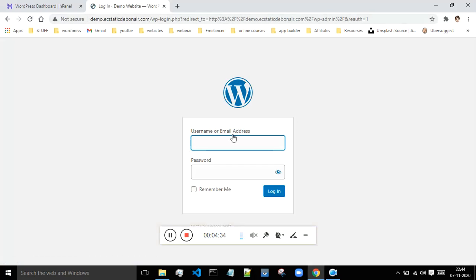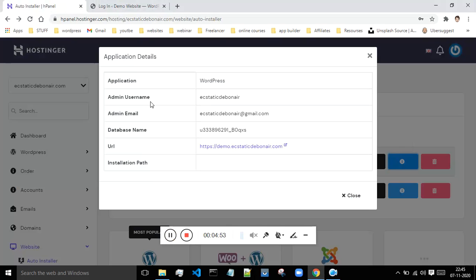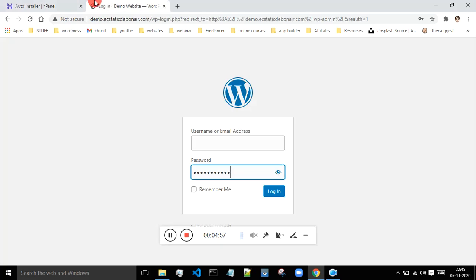Then you will get this option where to enter your password and the username, which was put by you just now, a few minutes back, and you will be able to access your website. Okay, so over here you have to enter the password, and when it comes to the email ID or the username, you will get that inside of these details. You just have to pick up this email ID or username, whatever that is. Just copy this and paste it over here, or even the email ID would work.